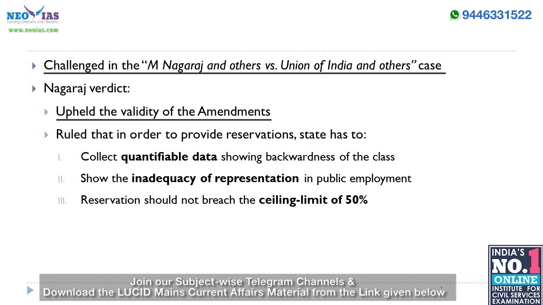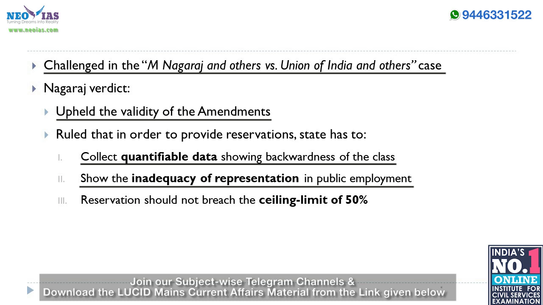followed while granting reservations. The court ruled that if the state wishes to make a provision for reservations, it has to collect quantifiable data showing backwardness of the class and inadequacy of representation of that class in public employment. It also directed that such an action be done in such a way that the overall administrative efficiency is not detrimentally affected. Also, the court made it clear that even if the state has a compelling reason, it has to make sure that its reservation provision does not breach the ceiling limit of 50% or obliterate the creamy layer.